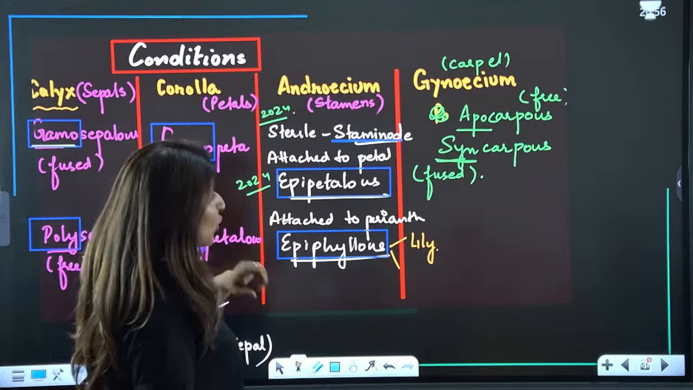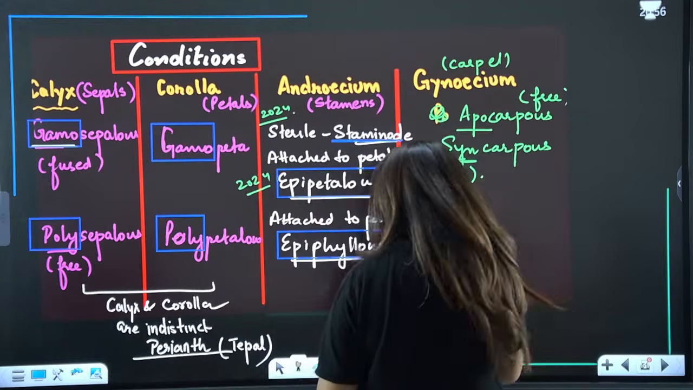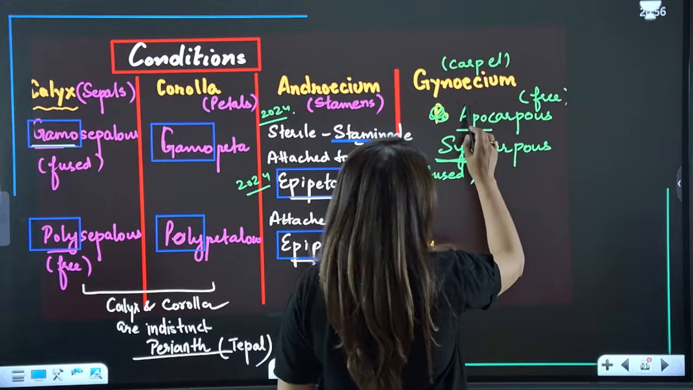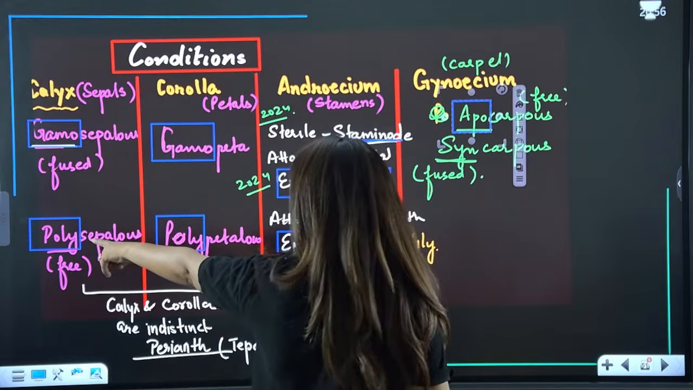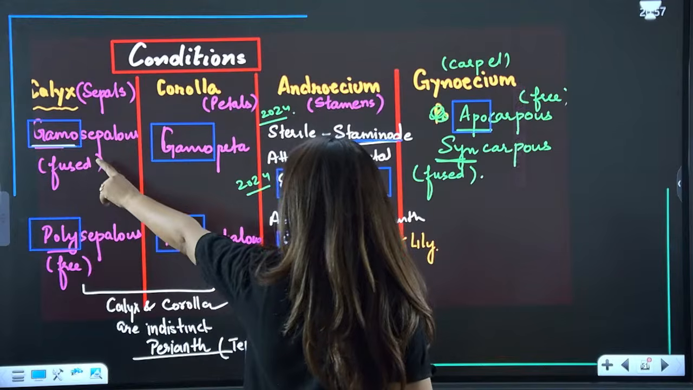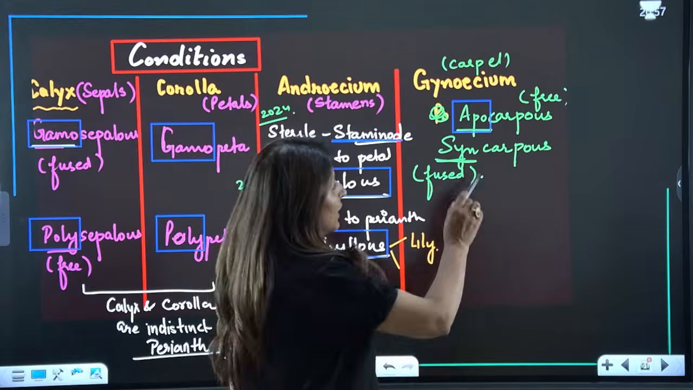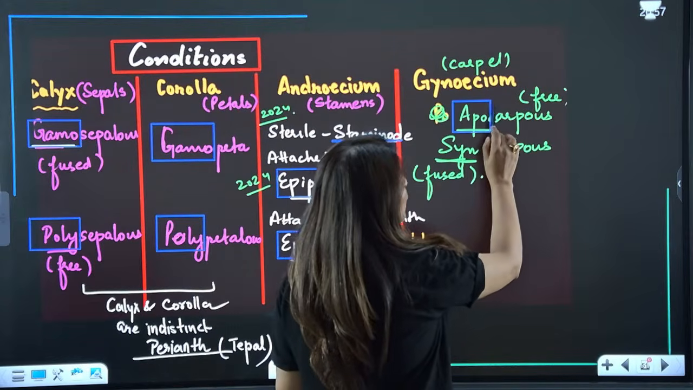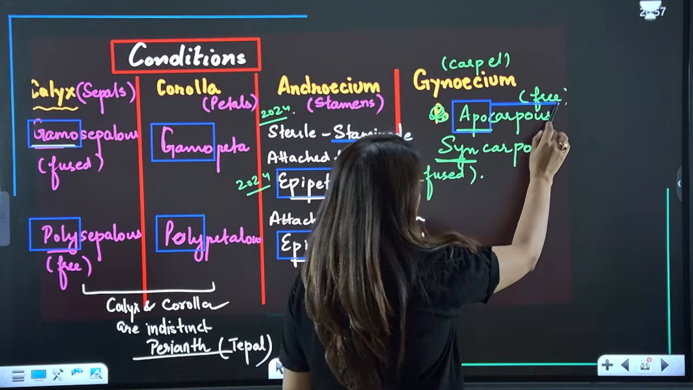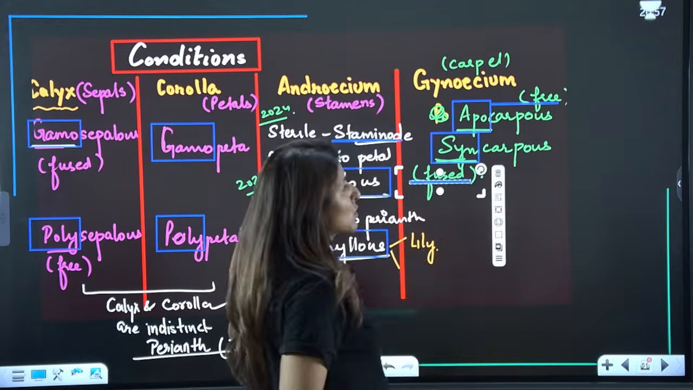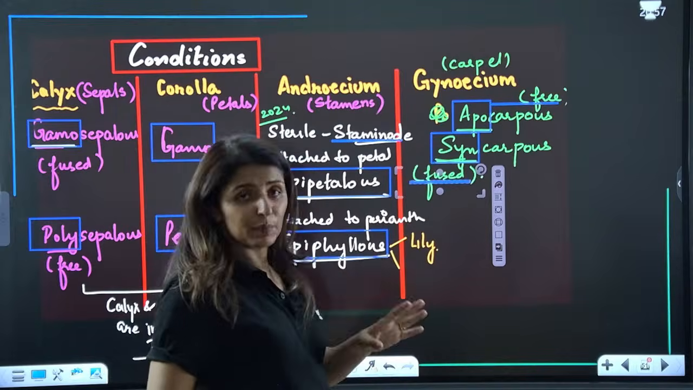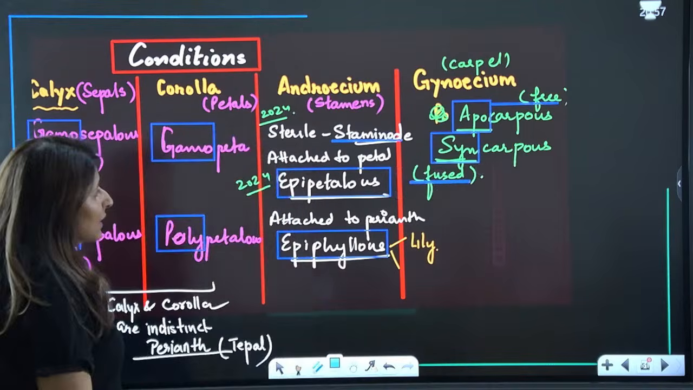Then talking about gynoecium. If the carpels are free, we use the term apo here. Unlike in the case of sepals and petals, where for free we use the term poly and for fusion we use the term gamo, here we use the term apo for free, and syn represents fusion. So apocarpous, syncarpous. Are we clear? Is that clear?